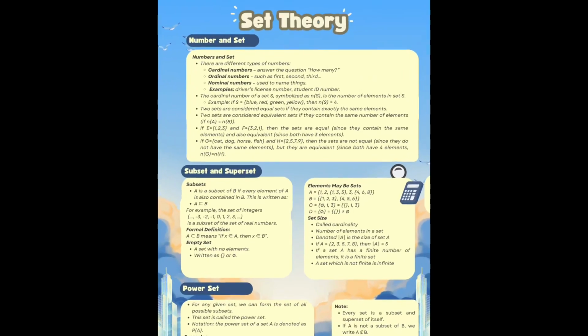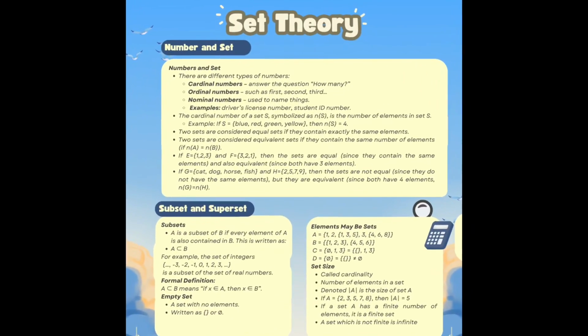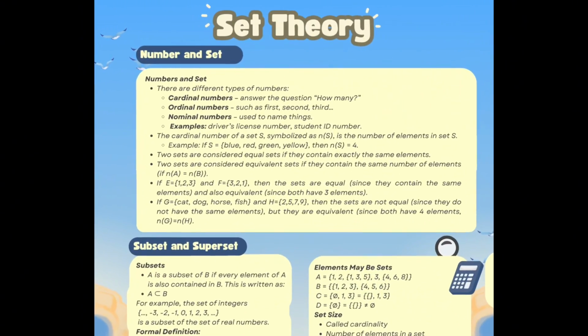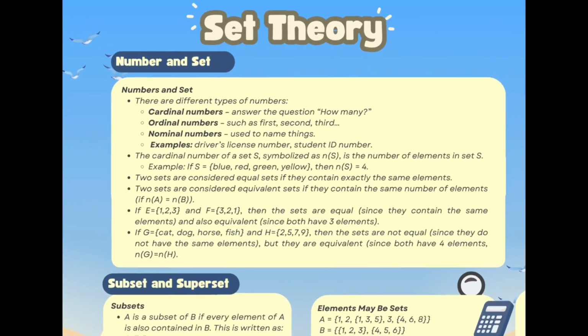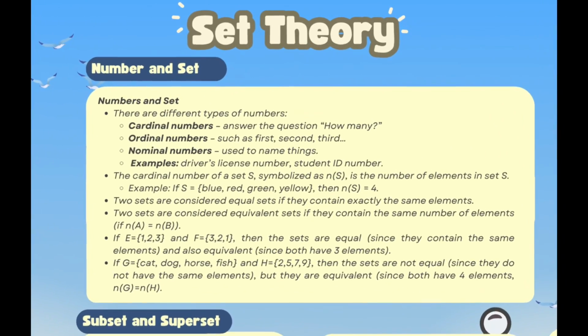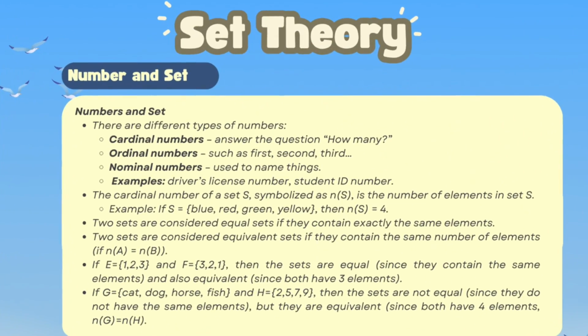The next material is numbers and sets. They are different types of numbers. First, cardinal numbers answer the question how many. For example, the set of vowels in English is a, e, i, o, u. The cardinality of the set is 5.